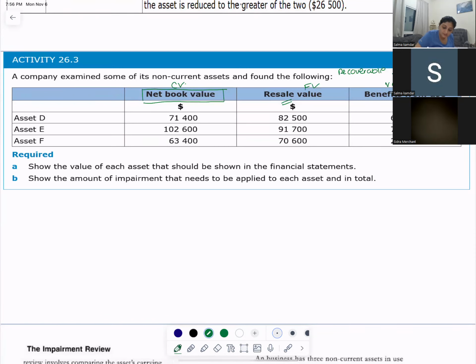So 82,500. So carrying value is less than the recoverable amount. So do you need to impair? No. And what is the amount that you will show in the statement of financial position? 71,400. Okay. Asset E. What is the carrying value?